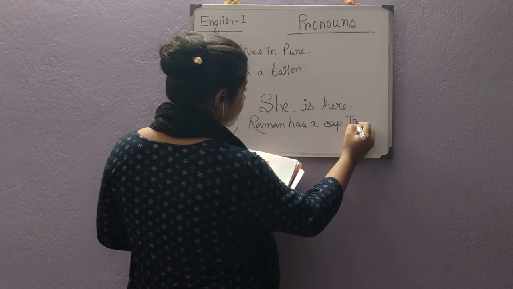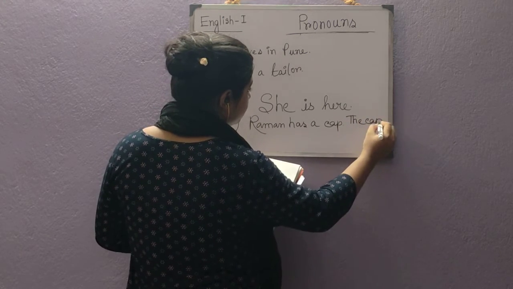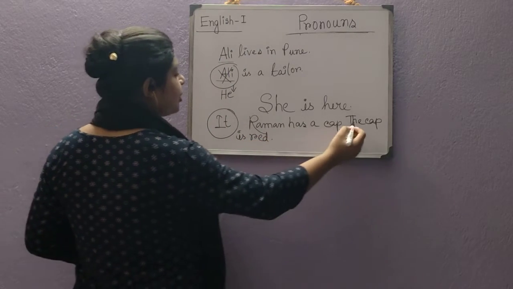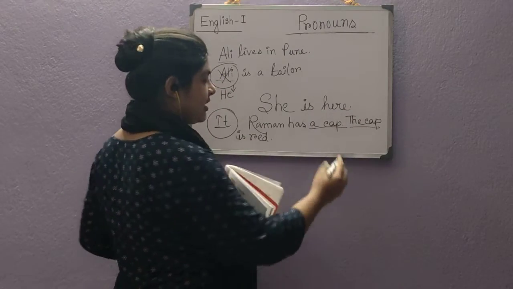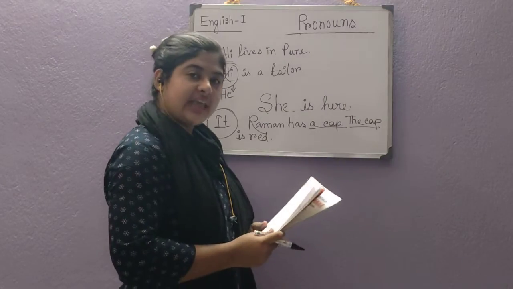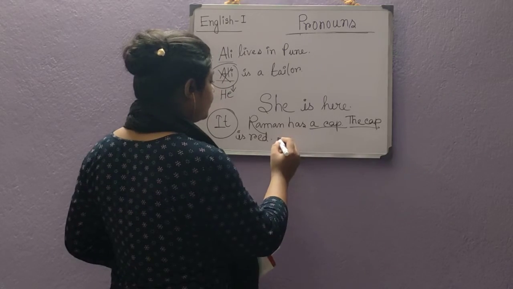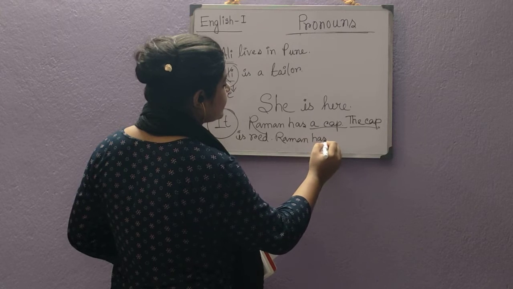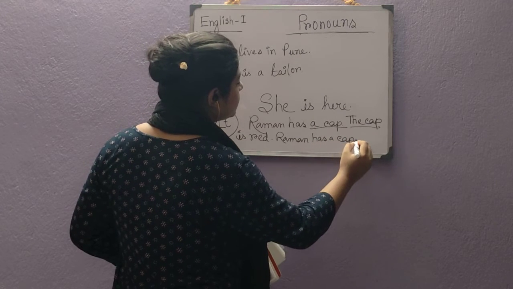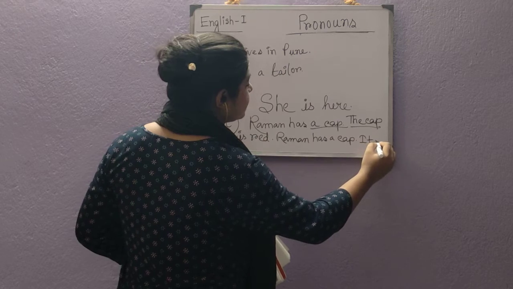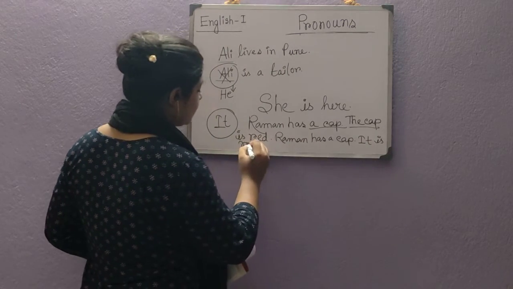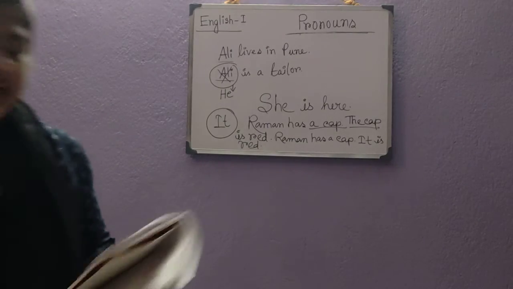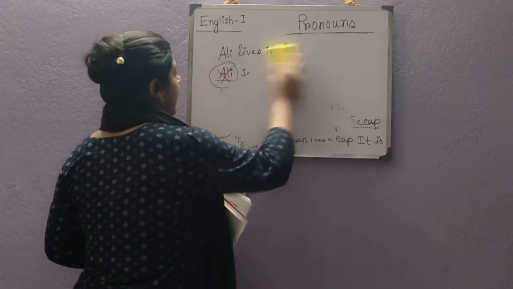The cap is red. We should not use the cap repeatedly. Once I have already said the cap, so we write: Raman has a cap. It is red. Okay, so like this we have to read the other sentences.